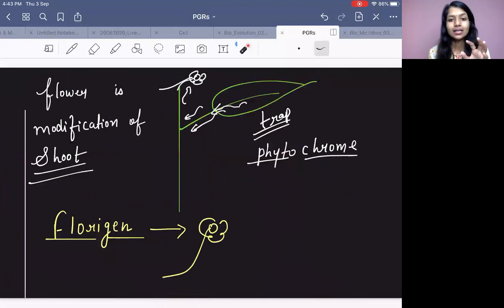Now the flower which you get is a modification of the shoot, you know. So how is this flower coming on the shoot?